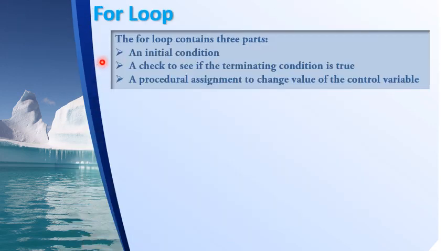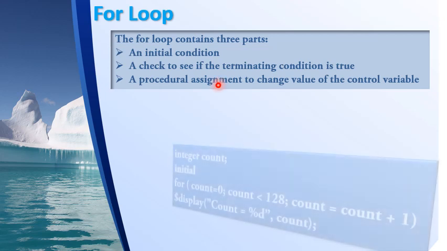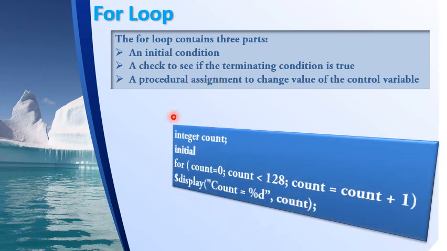The second type of loop is the for loop. The for loop contains three parts: an initial condition, a check to see if the terminating condition is true, and a procedural assignment to change the value of the control variable. This is very similar to the for loop that you have come across in C. Okay. So we'll take up the same example of counting from 0 to 127.